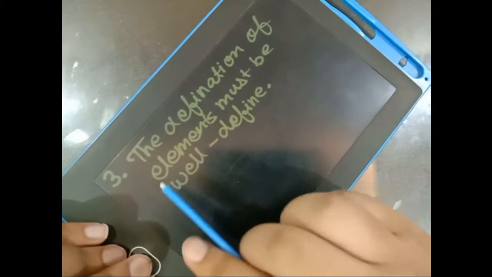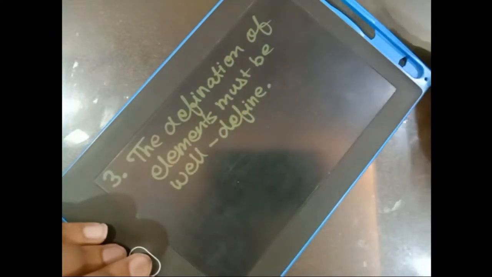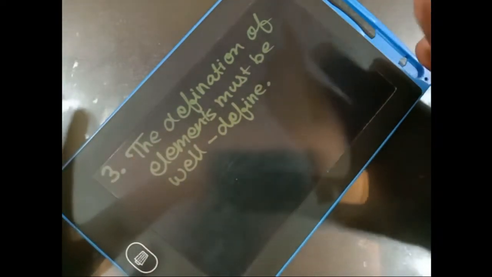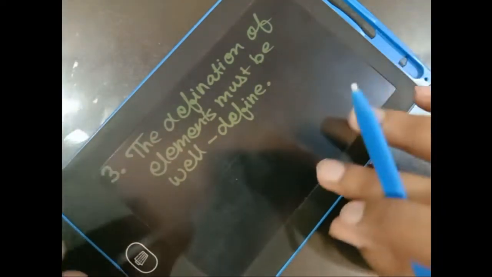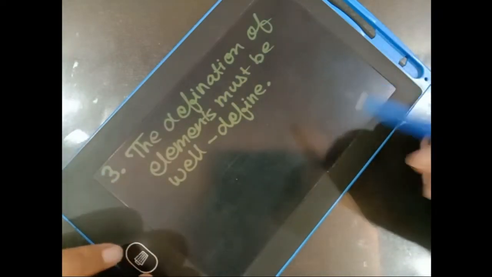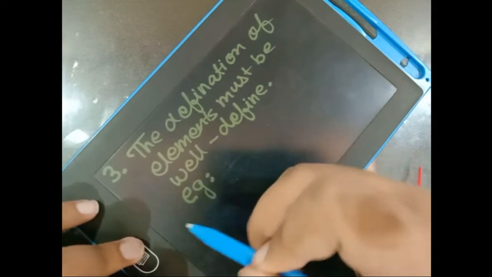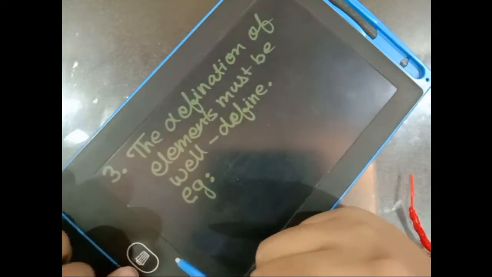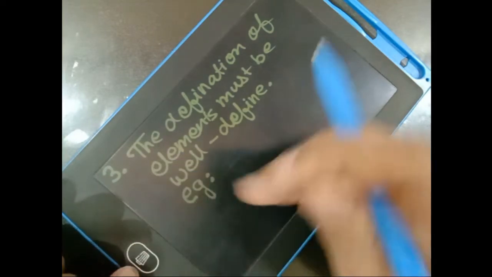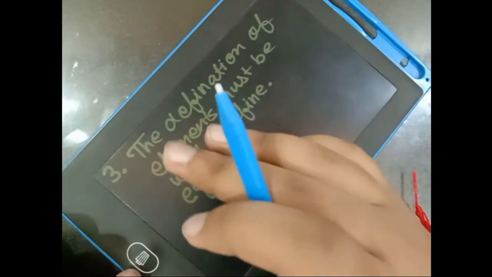When we say the definition of the elements must be well defined, we are saying that the elements that are in the set should be well defined. Now what does it mean when we say well defined? The elements should not change with respect to the person.